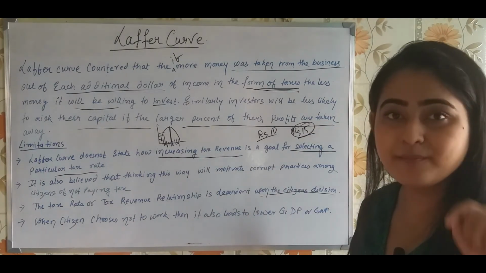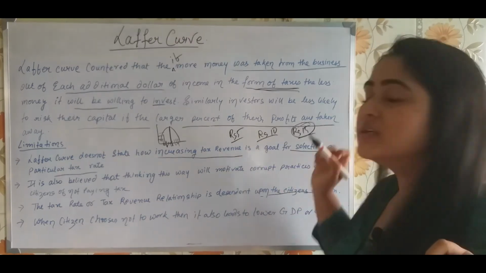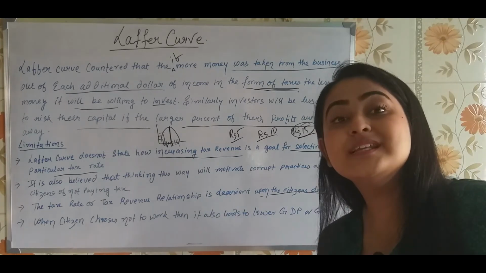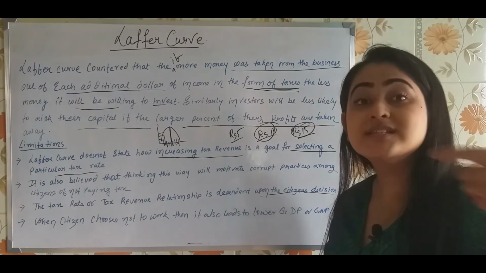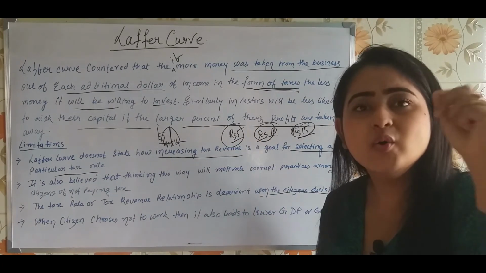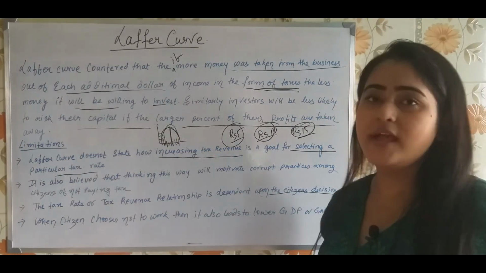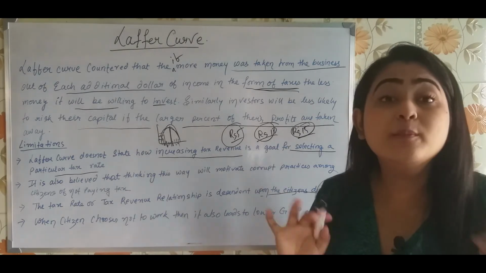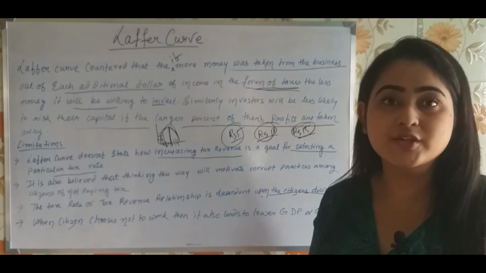But there are some persons who are ready to pay rupees 5 to 10. Beyond 10, I cannot pay. So for them, the incentive will start at anything below 10. For some, the incentive will start at anything below 5. So how can you say that the Laffer curve, or the tax revenue curve, is going to take shape like this? It cannot be said, because it's dependent on the citizens' decisions.